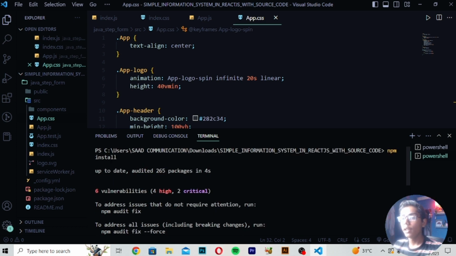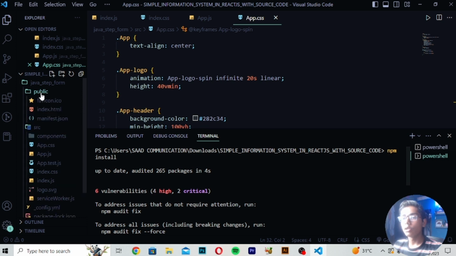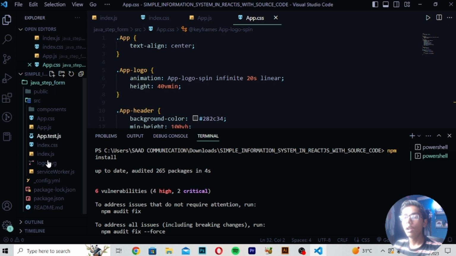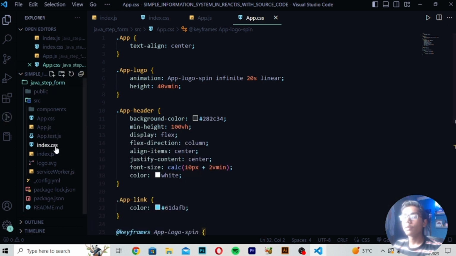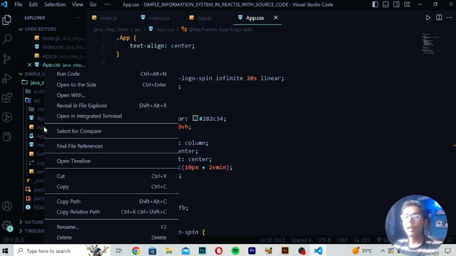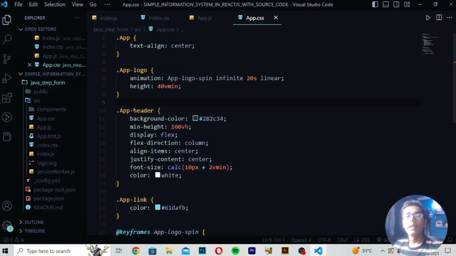So directly you have to write it, and then you have to directly start your code. You can move to the public file, and directly from there as well you can start your code, or you can directly run it by running this App.js file by double clicking it, or by right clicking and opening it in the live server. So like this you can build this amazing project. So I hope you understand how you can build a backend information system.